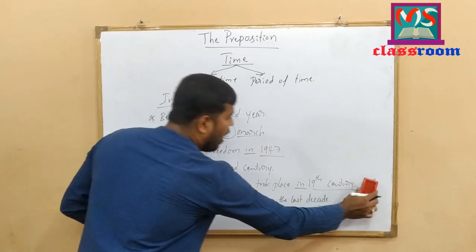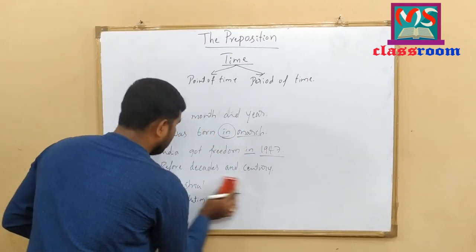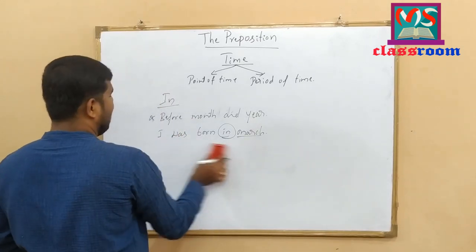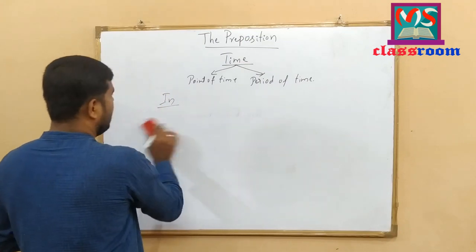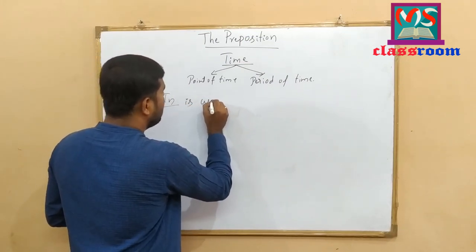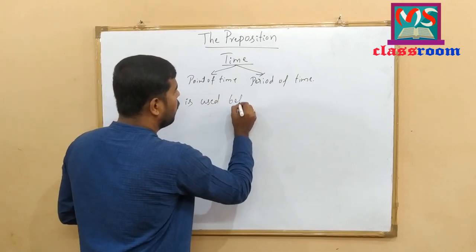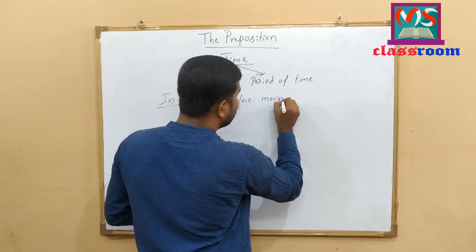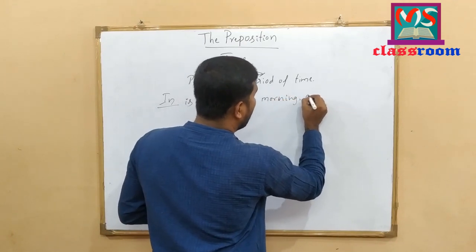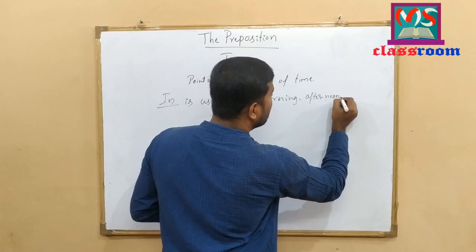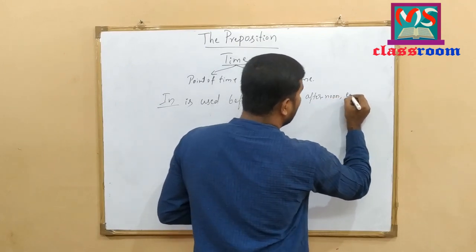Here, in is also used before to mention morning, afternoon and evening. In is used before morning, afternoon and evening.